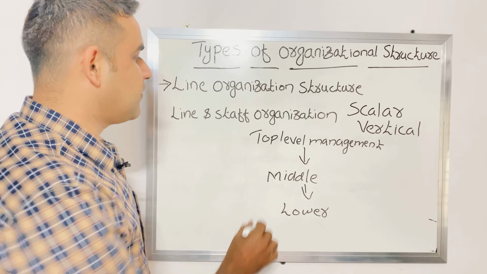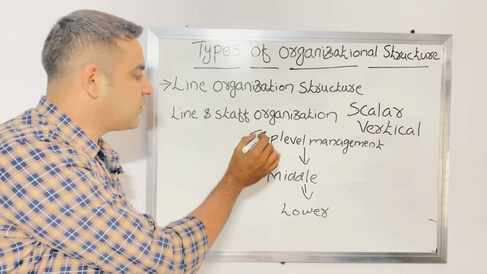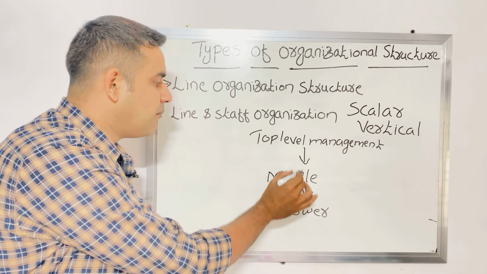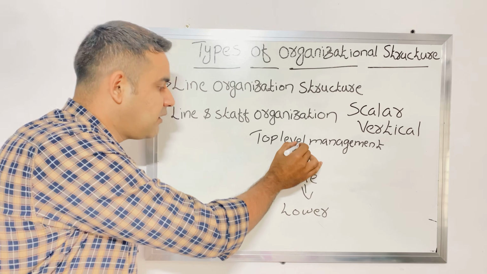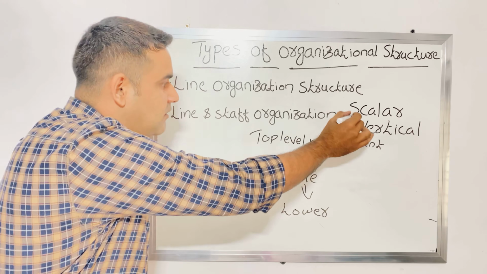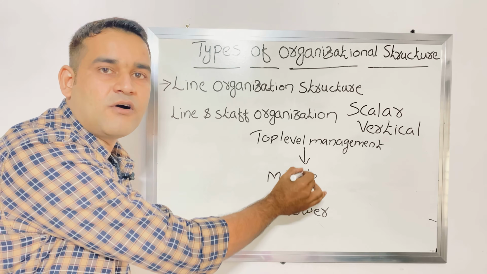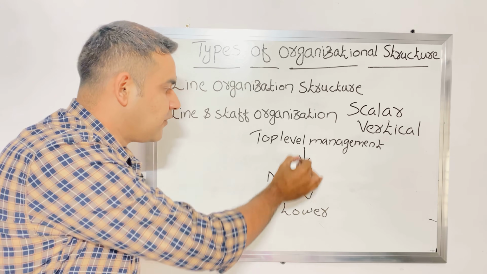In the line organization, the authority flows in a scalar or vertical manner.